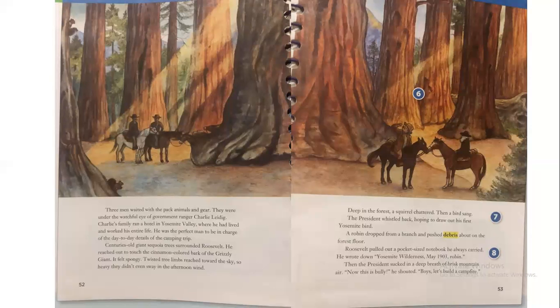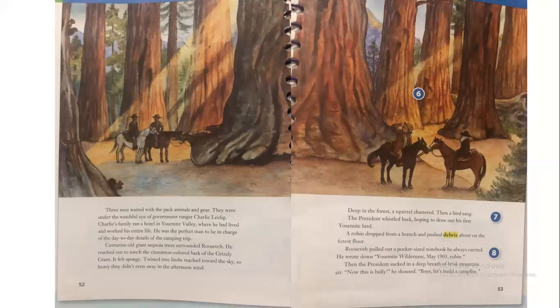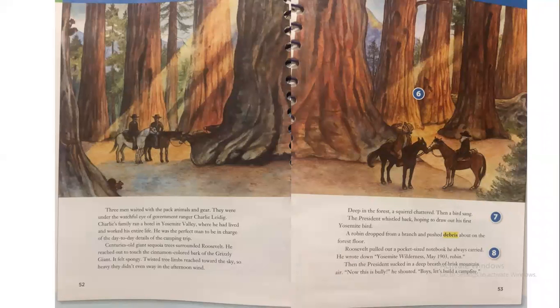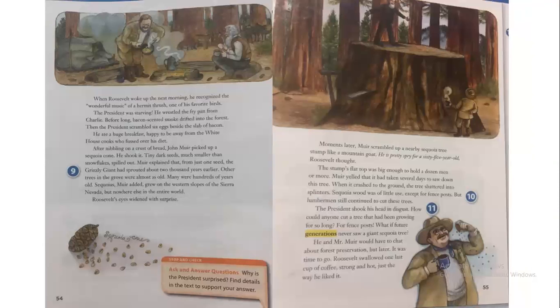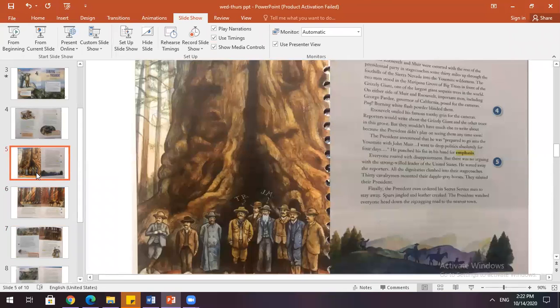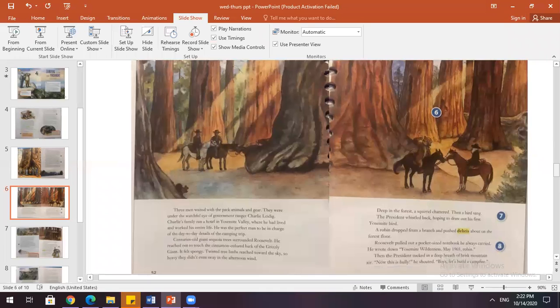Okay, 3 men waited with the pack animals and gear. So I'm not sure why this is closing. Uh-oh, what's that? It's closing for some reason. Okay, guys.